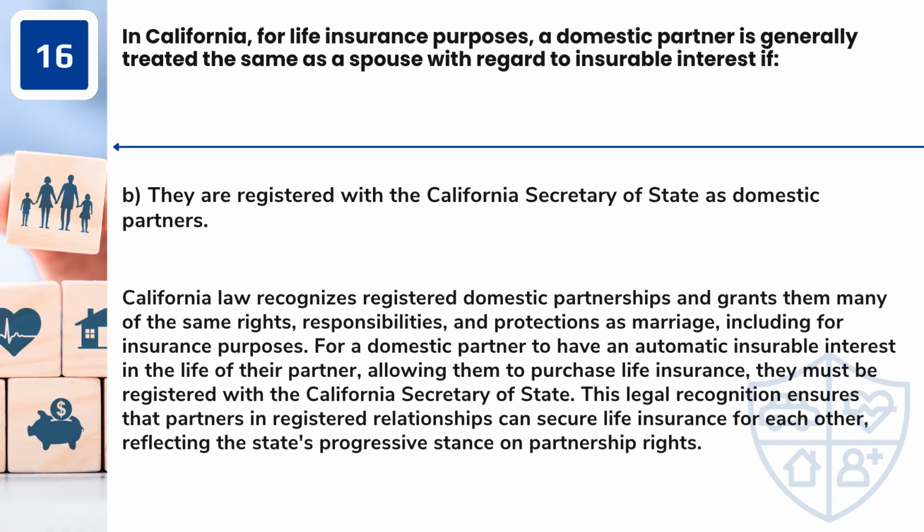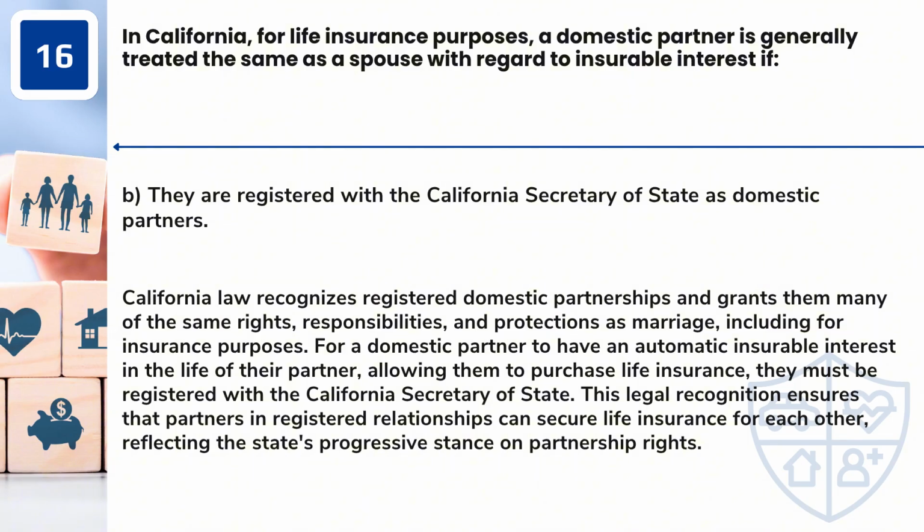Answer: B. They are registered with the California Secretary of State as domestic partners. California law recognizes registered domestic partnerships and grants them many of the same rights, responsibilities, and protections as marriage, including for insurance purposes. For a domestic partner to have an automatic insurable interest in the life of their partner, allowing them to purchase life insurance, they must be registered with the California Secretary of State.